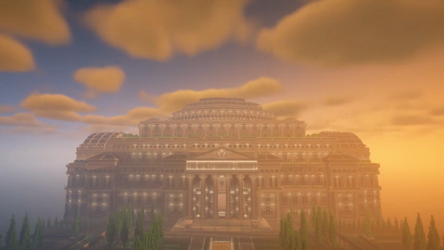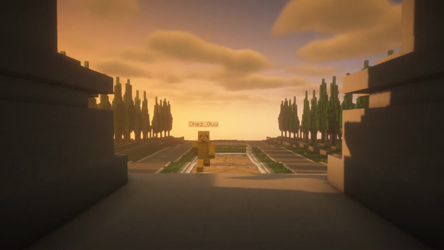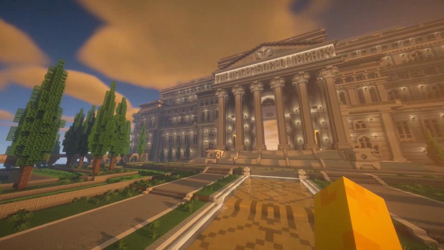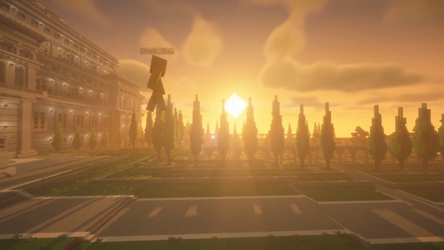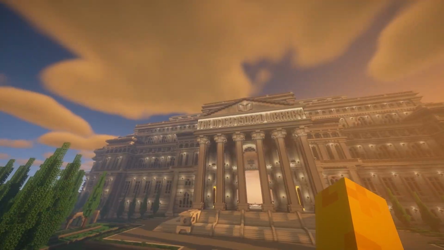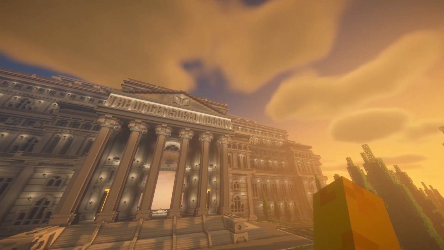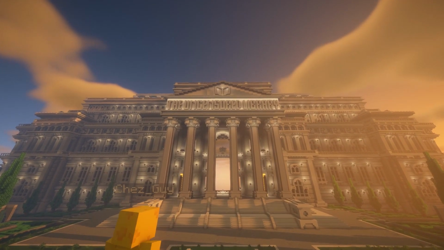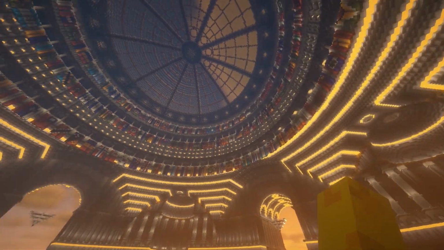Alright, now is what you've all been waiting for. I'm going to be finally touring the library and showing you some of what it's about. So enough said, let's go. So this is the outside of the building. It's surrounded by this really cool garden out here, and I just displayed the Uncensored Library very prominently, and I think it looks awesome. I'm super excited to explore this, so you know what? Enough said, let's go. Whoa, this place is huge!